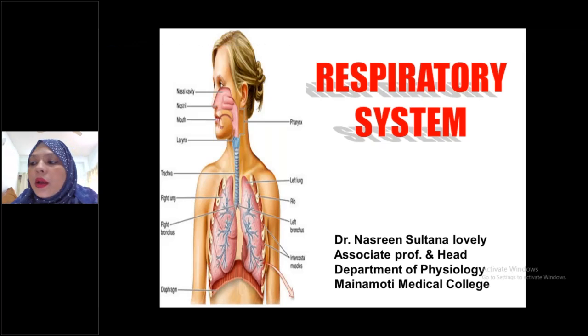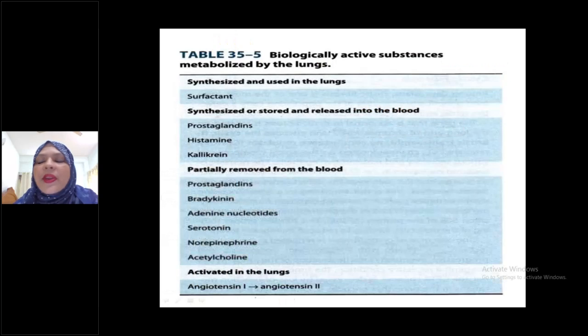Okay, we are studying respiratory physiology. We'll continue this. In the previous class, we studied the mechanism of respiration. Now, for the MCQ examination, I have taken this chart from Ganong, table 35-5, biologically active substances metabolized by the lungs.